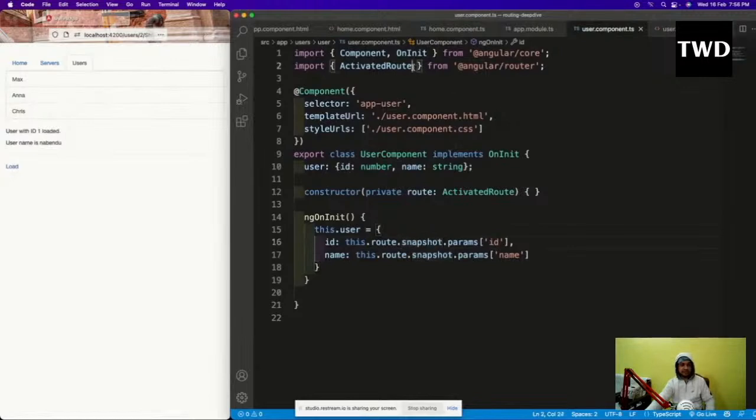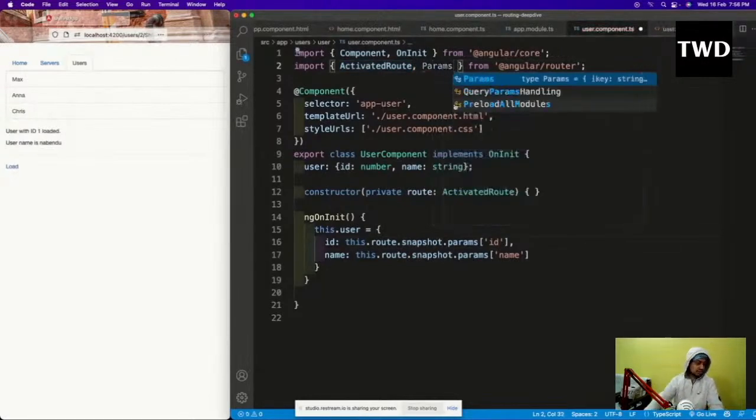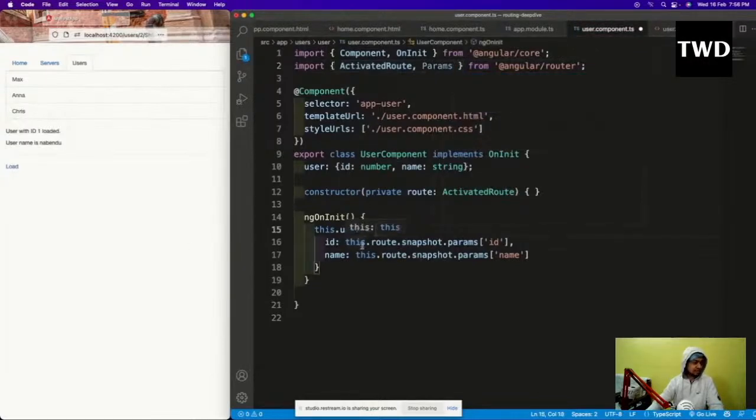So after this activity type, I have to do the params here. Then after this dot users, inside this dot user, I will have this ng on init. ng on init is something like the constructor which runs only the first time. Angular doesn't have as many lifecycle methods as React, but it has some of them, like constructor and ng on init.